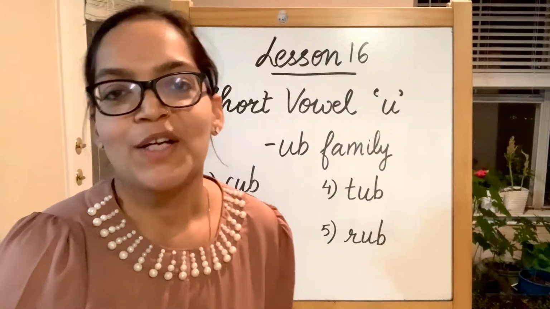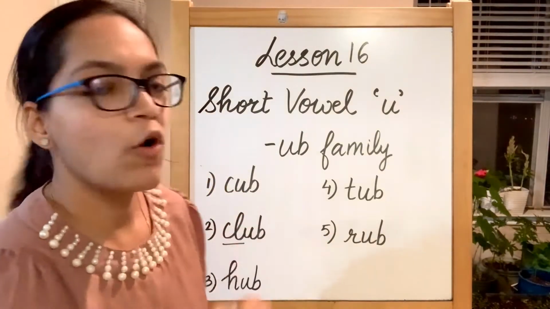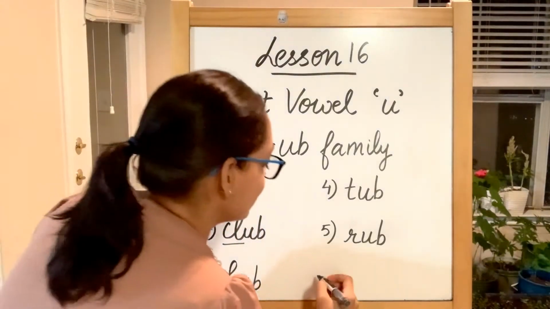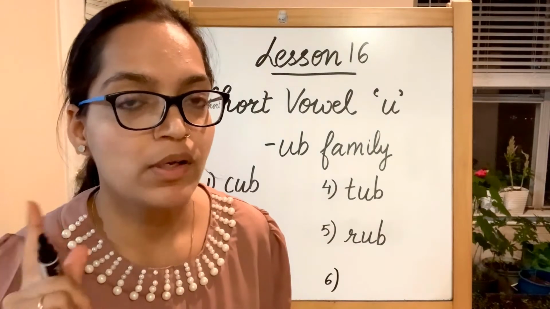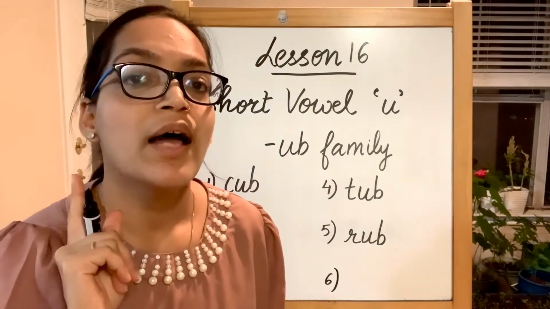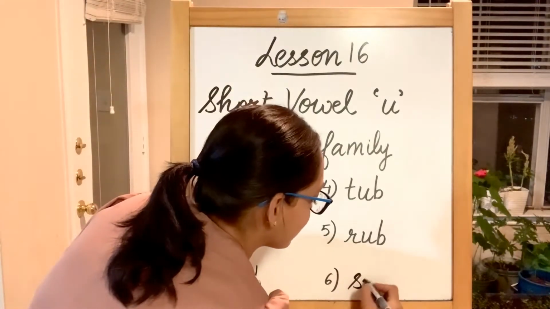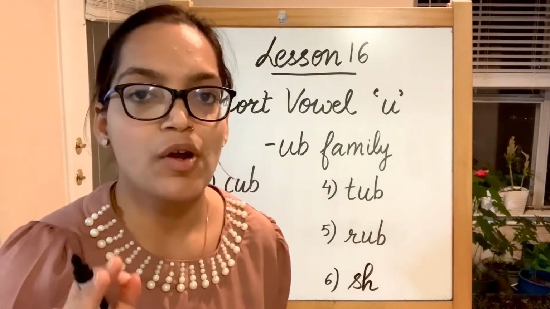Rub reminds me of another word which ends with ub and can belong to our ub family. It is shrub. Now when you hear shrub, sh, correct? So I wrote sh immediately. Then it says shrub.